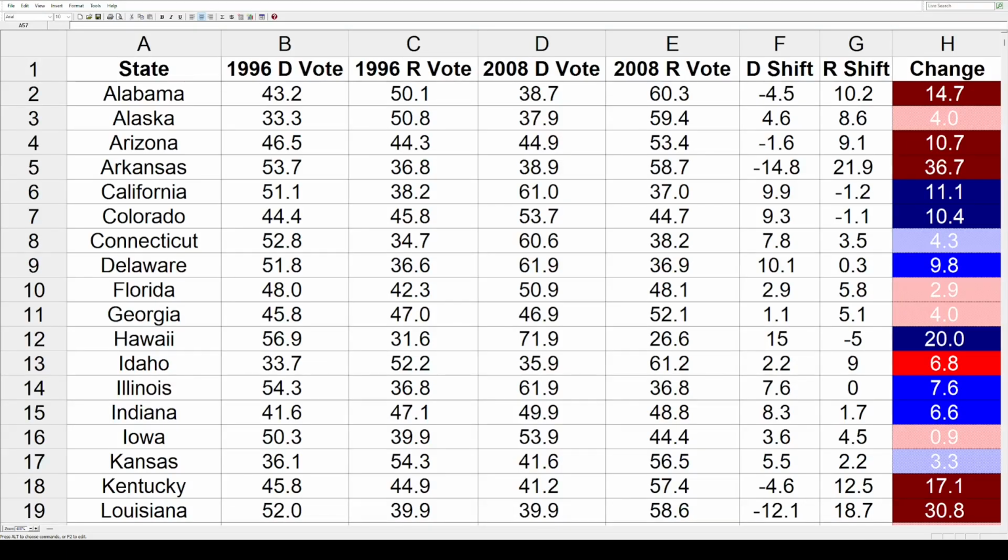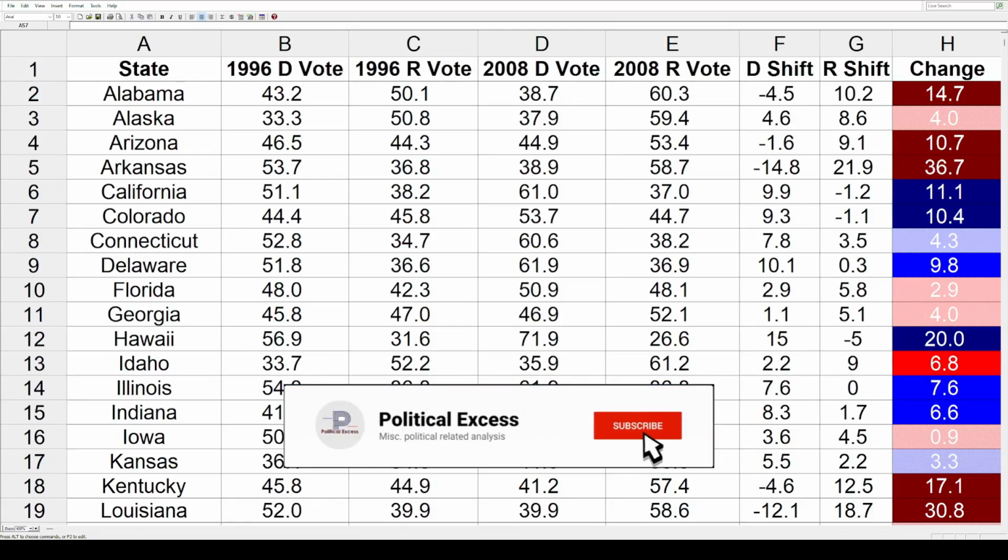Hello, everybody. Today we're going to take a look at another presidential political shift. This time we're going to look at 1996 to 2008. And this was kind of suggested to me in the comments, even though this series has kind of wound down as of late. But that's what we're going to look at today.